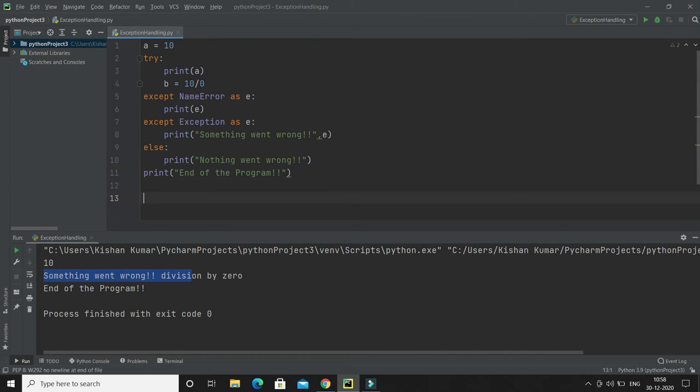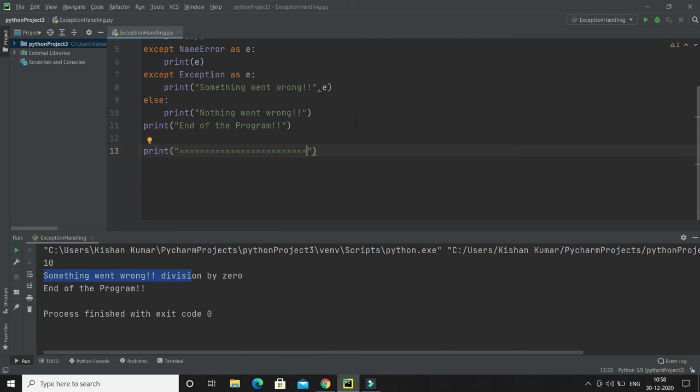Now let's move ahead and we'll explore some more concepts about exceptions. I hope you understood. We can write many except blocks for a single try block as well. Now we will talk about the finally block. Till now we haven't talked about the finally block. So the finally block, you can specify when, let's say, you want to close some resources or some object, then you can use the finally block.